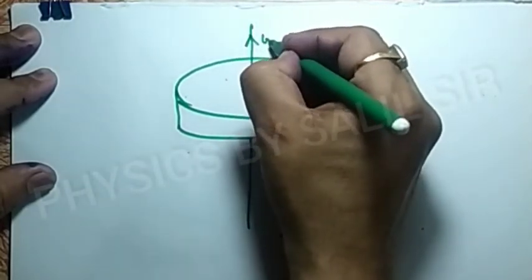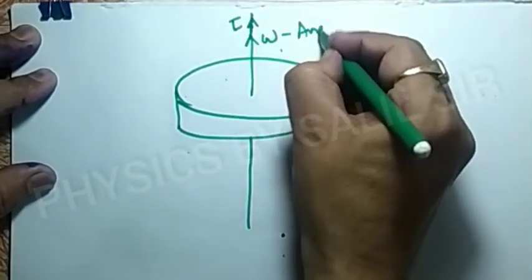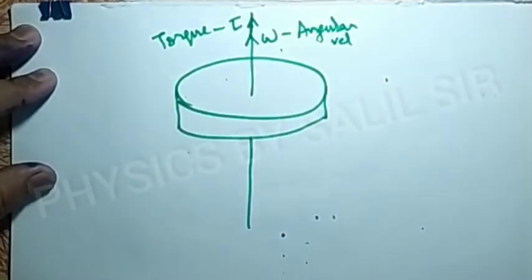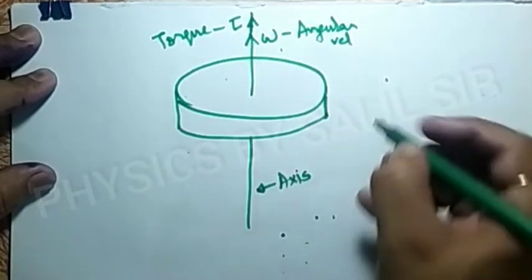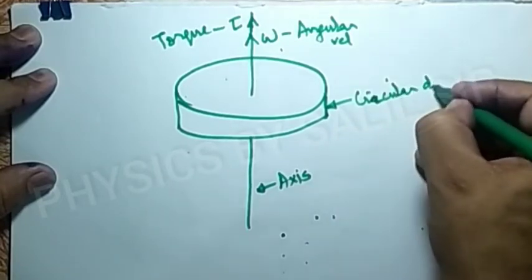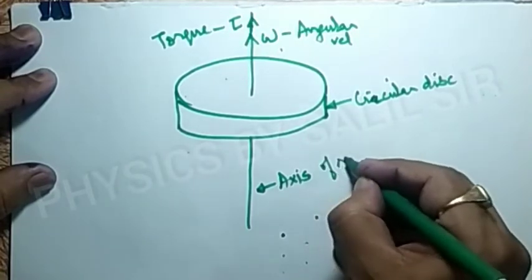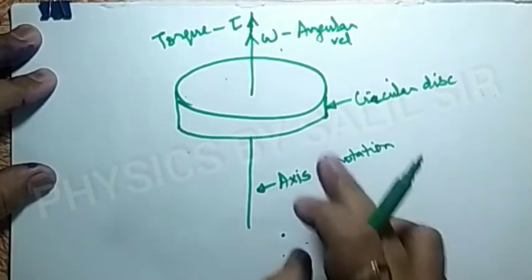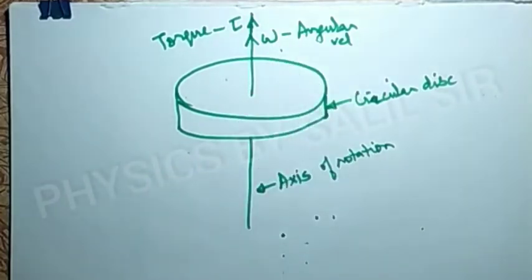This is the direction of angular velocity as well as torque, tau. This is angular velocity, and this is torque which is acting. This is the axis of rotation, and circular disc. In this way we can represent the torque and the angular velocity on the axis of this circular disc.